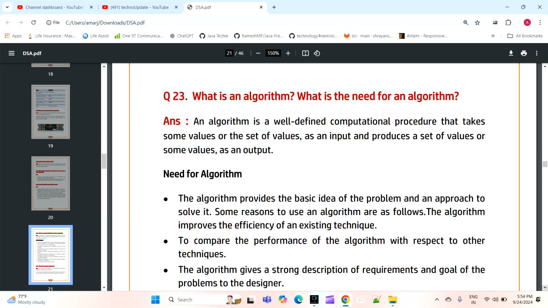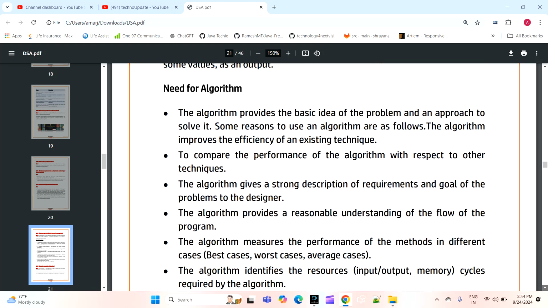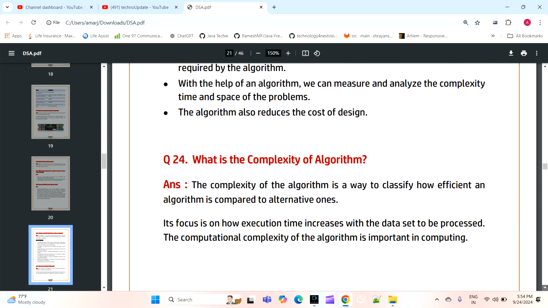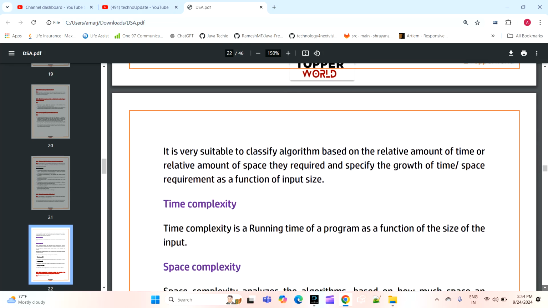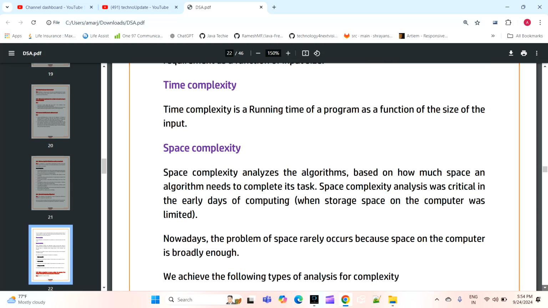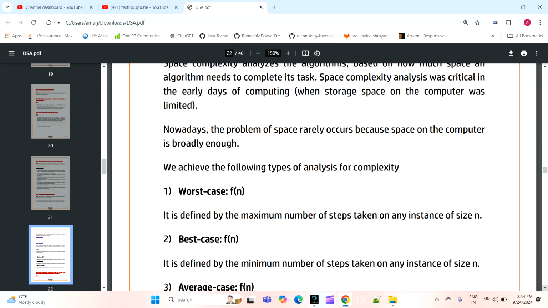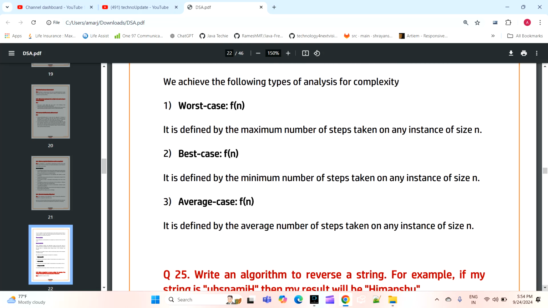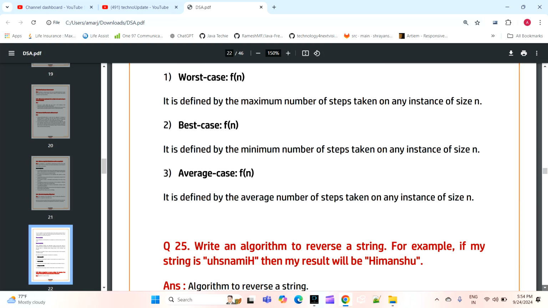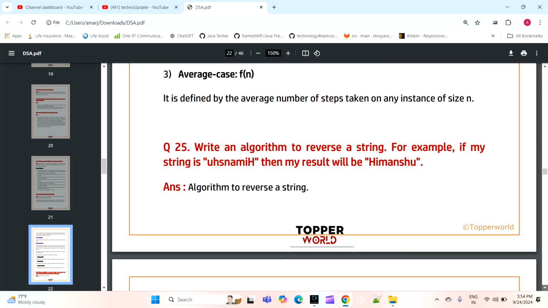The next question is: what is an algorithm and what is the need for an algorithm? So why we need algorithms, how we will create algorithms. The next question is: what is the complexity of algorithms? How will we write the time complexity and space complexity? What is the space complexity? Also we have best case, worst case, and average case. How will we define that?